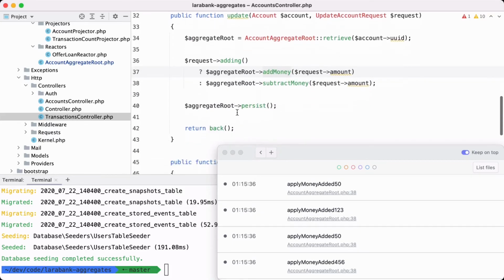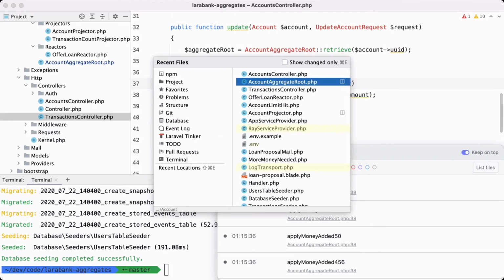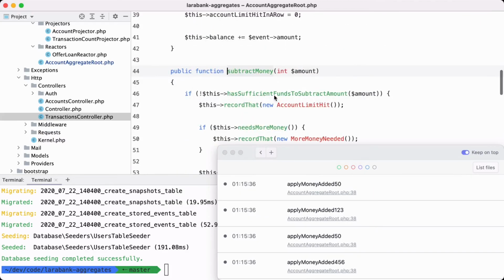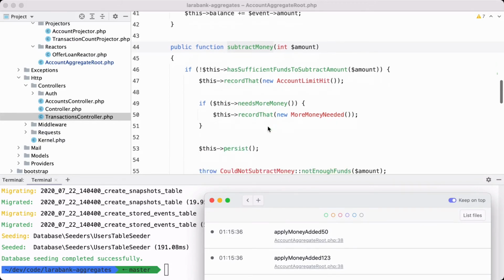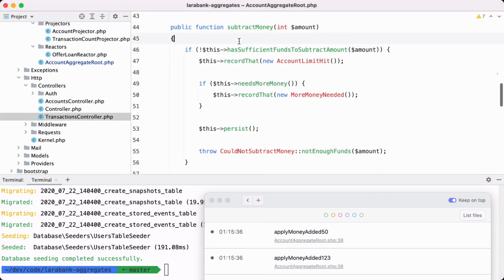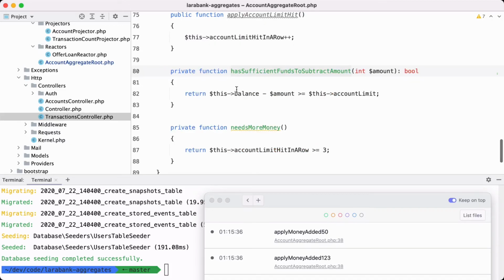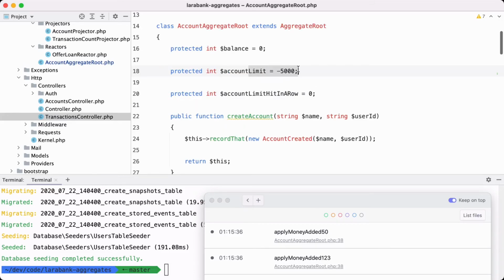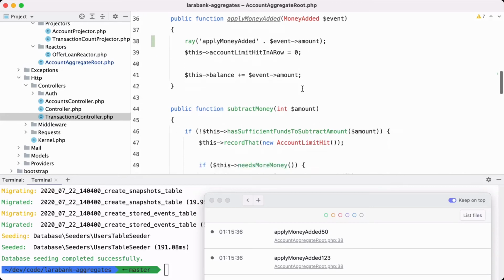Okay, let's see what happens when we try to subtract some money. If we subtract some money, then this is being done in the aggregate root. So the first thing that we are going to test is has sufficient funds to subtract a certain amount, which we get from the controller. And here you make a simple calculation with the internal state of our aggregate root minus the amount, and that can't go below the limit here. The limit is also being defined here at the minus 5,000.